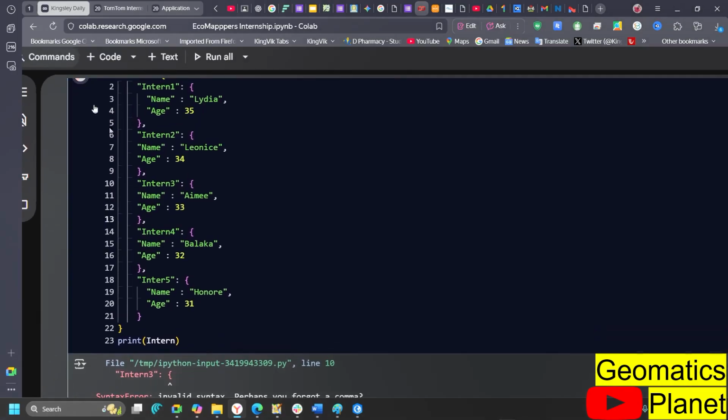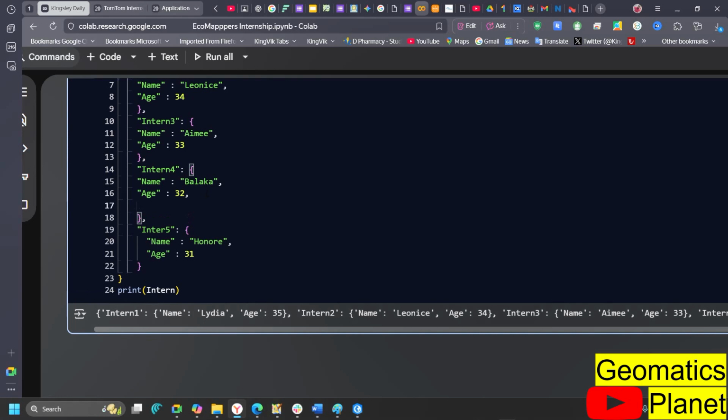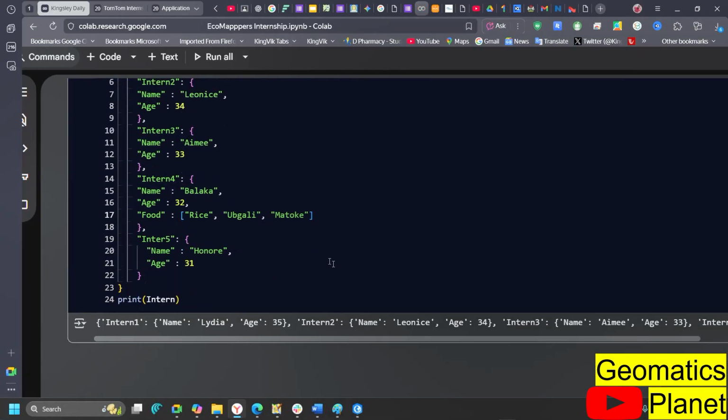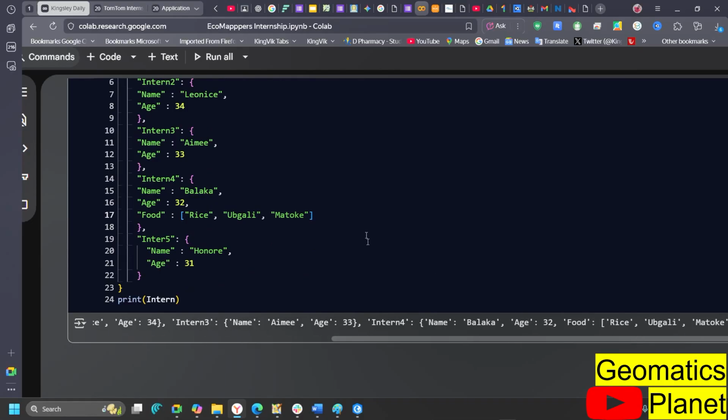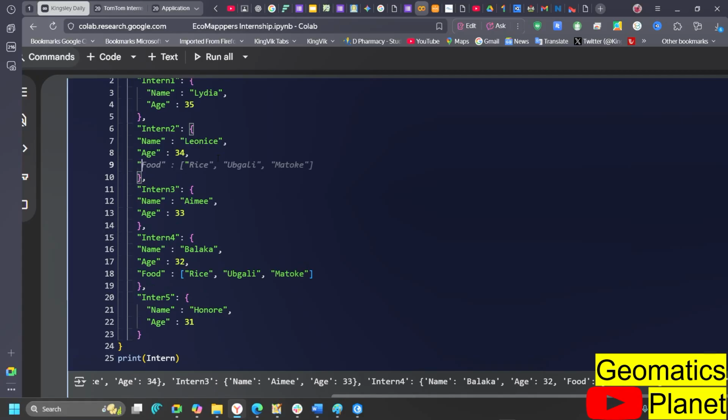Now we see that we have all the list of the interns inside here. Inside those interns, you can see that in intern 4, which is Balak, I can decide to add only food for him, because at this point in time Balak likes food. So you see that the food is coming only for Balak. What I wanted to show you here is that I also want to put gender, and then I'm going to say the gender of Leonso is female. So let me go ahead with female.